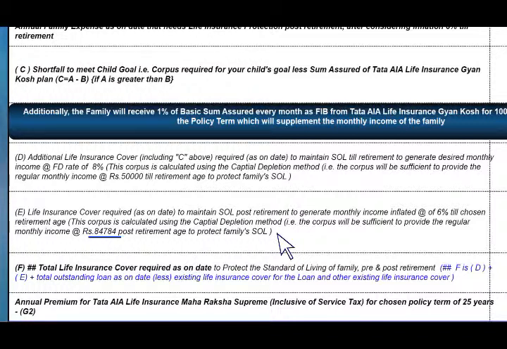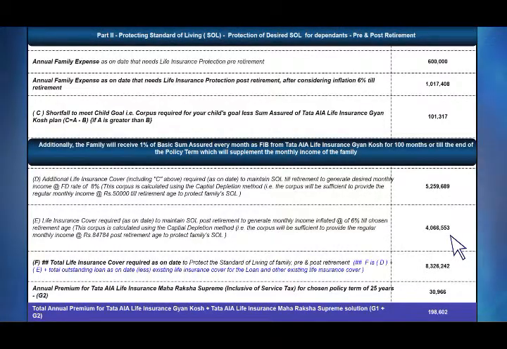The sum assured required to generate this amount every month is 40,66,553. This amount, it is assumed upon death, will not be spent. It will be invested so that it grows till retirement. And from retirement, you will start withdrawing from this fund to generate 84,784 per month. Got it. Is that clear now? Correct.